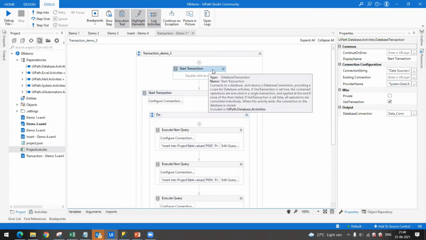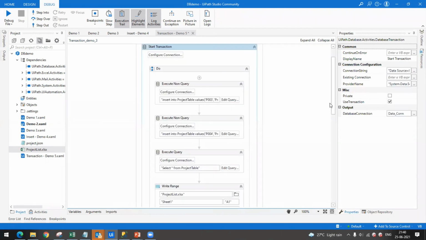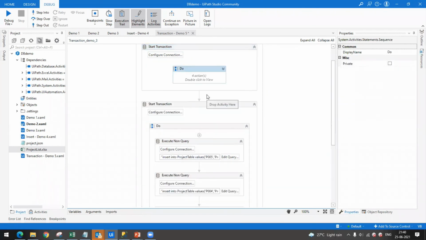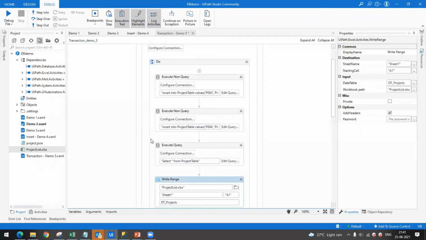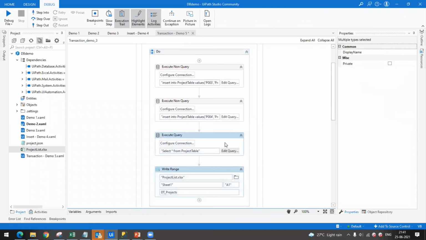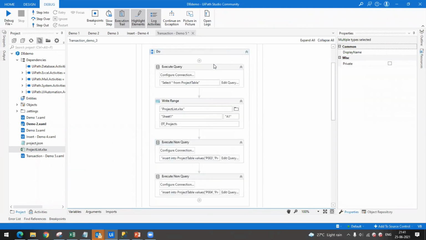Like how it is connecting automatically and giving you the data connection as the output variable, once this sequence scope is completed, the database connection is completed. But if you add any click activity or UI automation or any kind of thing, like here I have added Excel activities in between, it is not going to affect anything.